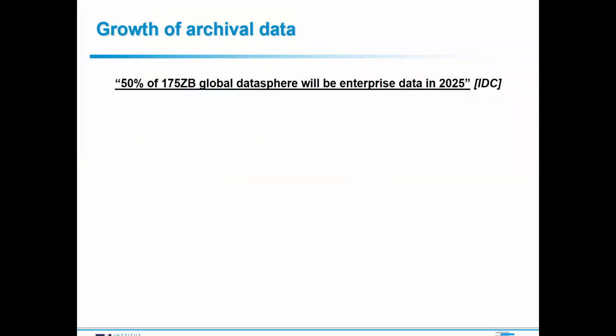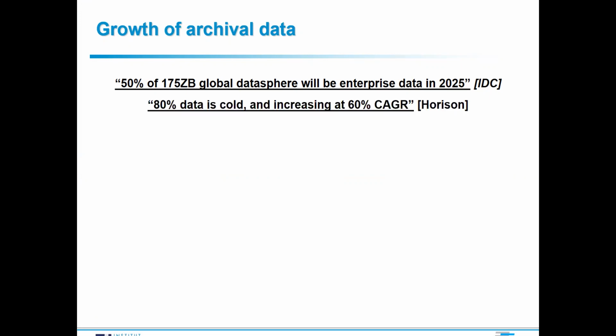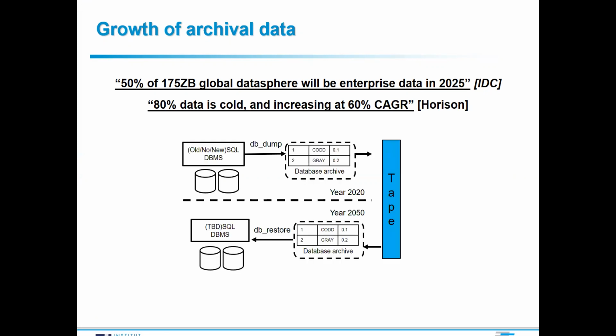Driven by the promise of AI and data analytics, enterprises are routinely gathering vast amounts of data. However, not all data gathered is uniformly accessed. Nearly 80% of it is cold, meaning infrequently accessed, and this cold data is increasing at a 60% cumulative annual growth rate. Naturally, enterprises have put in place sophisticated storage tiering and archival infrastructure for archiving and preserving this cold data over long time periods.